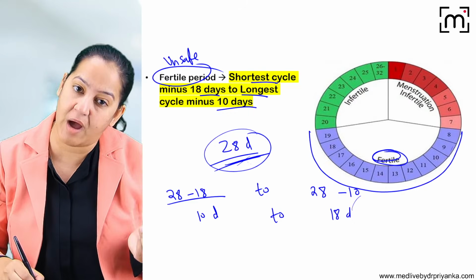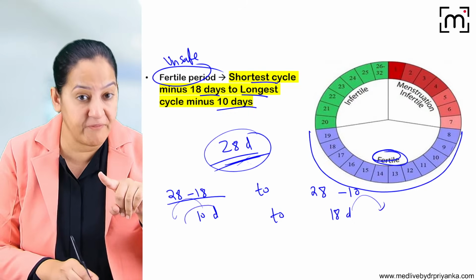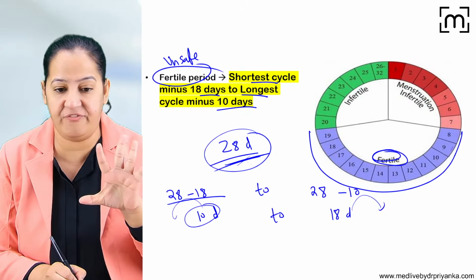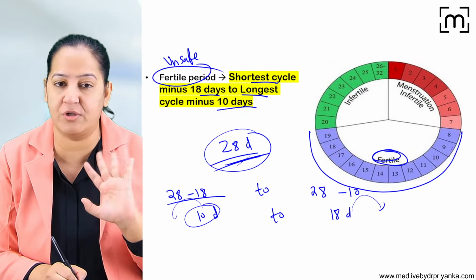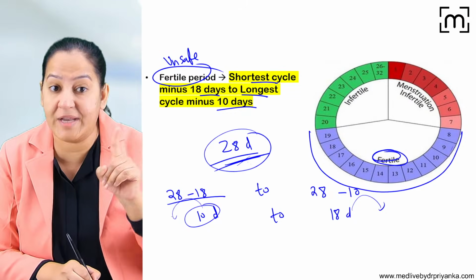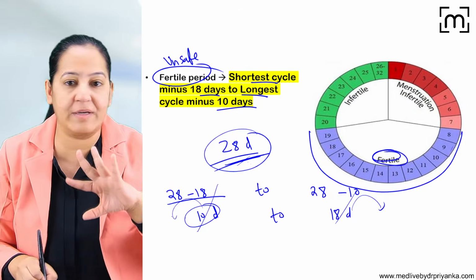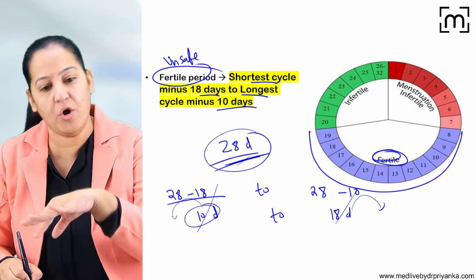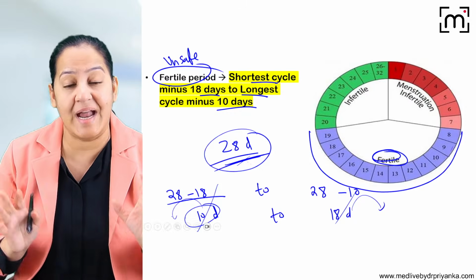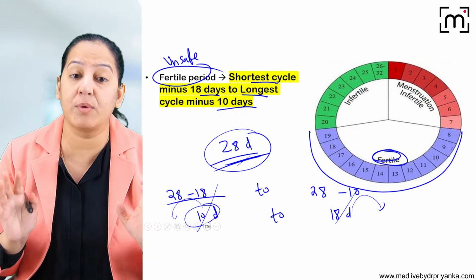Now, sexual intercourse is allowed after this or before this. Before this, before 10 days, during the first 5 days, the female is menstruating. So again, sexual intercourse is not allowed. So from day 6 to day 9 it is allowed, day 10 onwards to day 18 it is not allowed. From day 18 onwards till next menstruation, it is allowed. So that is the safe period. So this method is known as calendar method.